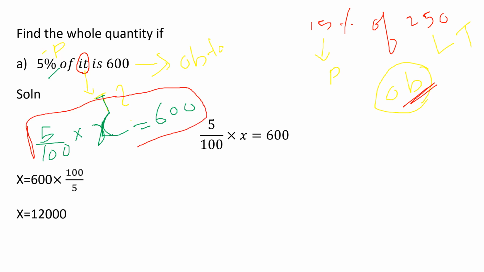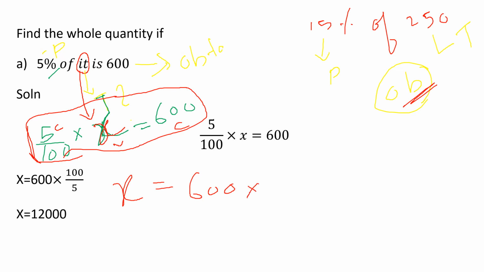5% means 5 by 100 of it. This 'it' we don't know, so we are representing it using a variable. Here I am using a variable x, equal to the obtained value 600. Now, equation method: here you have a variable term and this is a constant. So bring all the constant terms to one side. Already 600 is on the right hand side, so bring this 5 by 100 to the right hand side.